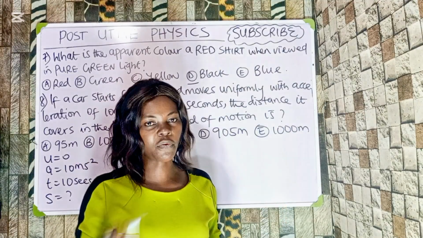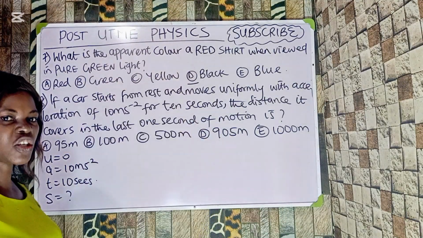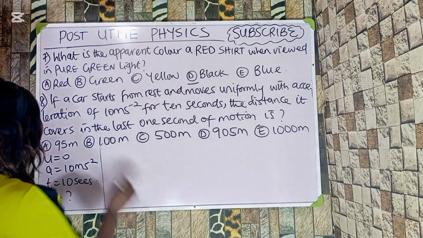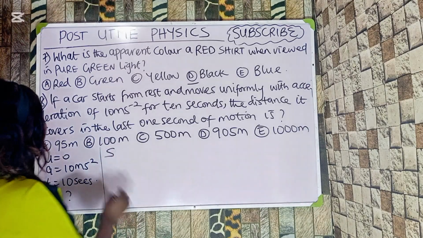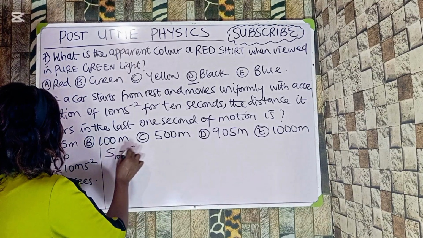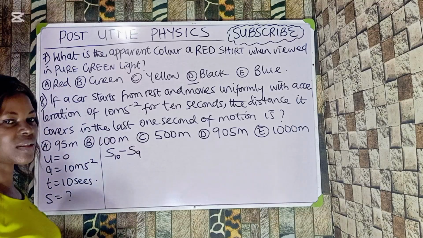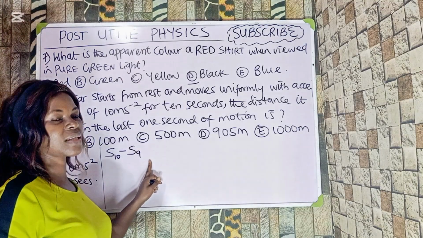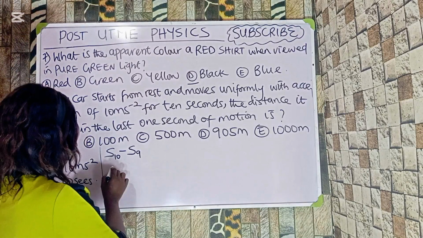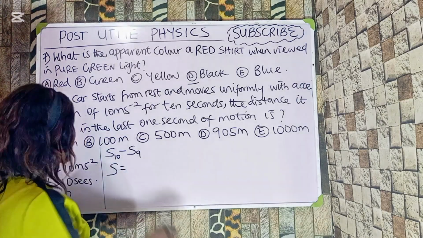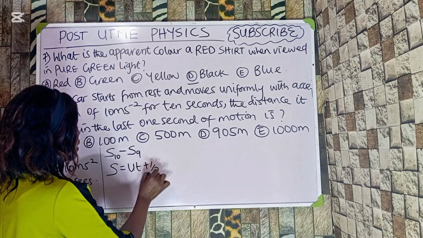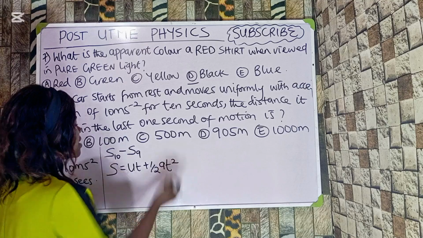You will see this type of question. This is how to solve it. I'm going to give you a shortcut to this question. Now, we say that our formula is x. This one, distance covered when the time is 10, minus distance covered in the last 1 second, that is 10 minus 1, that is when the time is 9 seconds. Okay, but you can work it together by saying that the total distance, which is what you're looking for, the formula is ut plus half at squared.